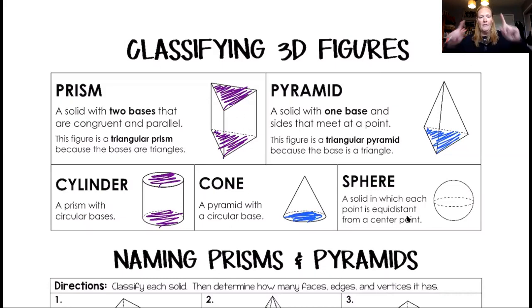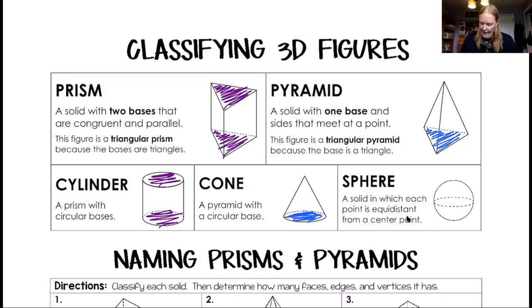Yeah, so as a circular base, and there's a point at the top. Okay, the last one is a sphere, and a sphere isn't a prism or a cylinder, it's just a round blob. That's the mathematical term. No, actually, it's like a basketball or a bouncy ball or any sort of perfectly round ball, not a football.